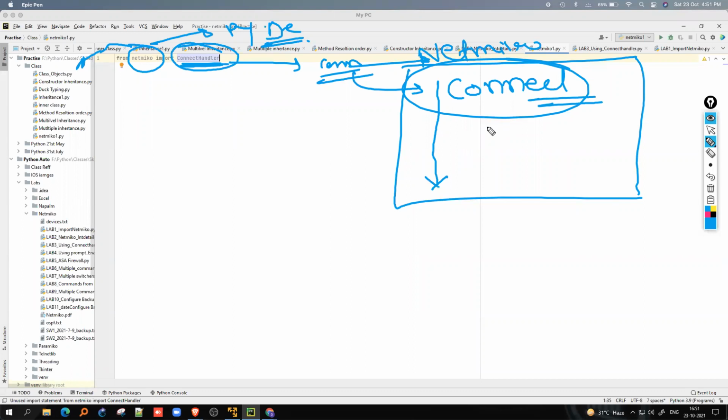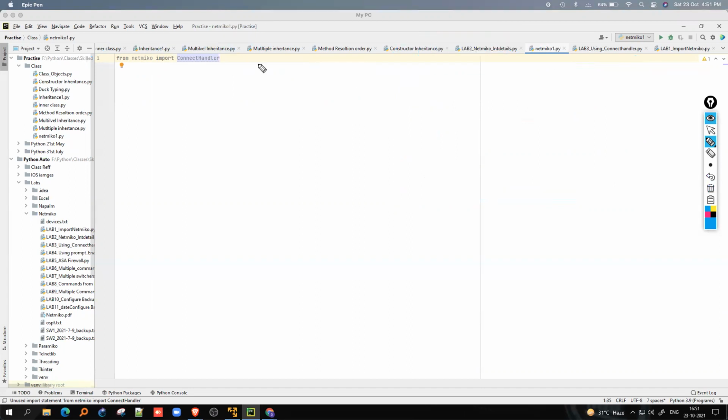See guys, here in Python, as I told you, Python is a very fast language. Being a Python developer, you need not fetch the entire thing from netmiko, because it will take time in the background to automate your devices. So what I'm doing is I am just importing only one class named ConnectHandler. Now let's move ahead with another line.